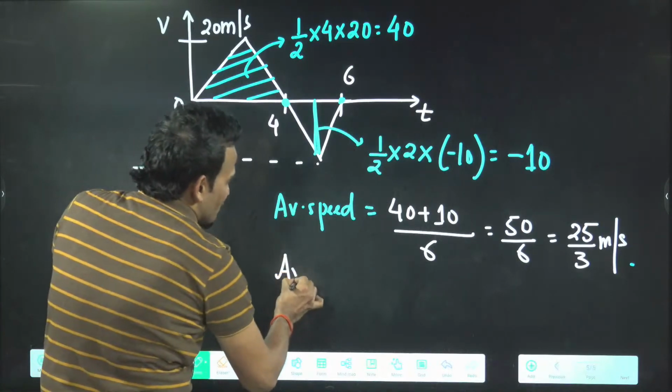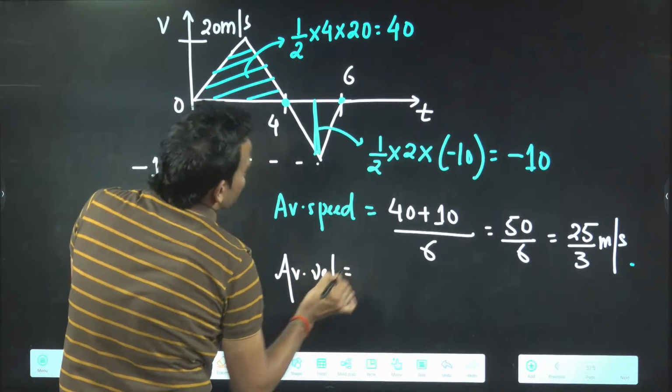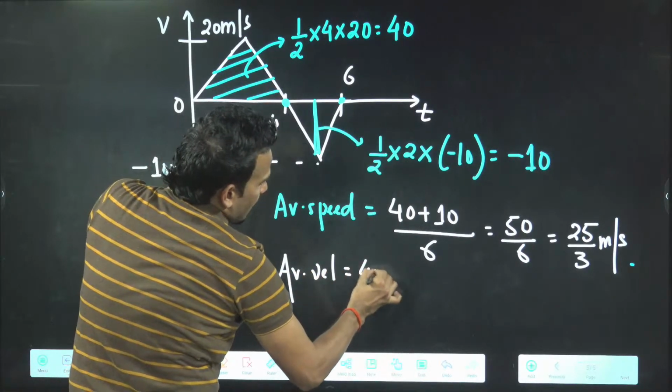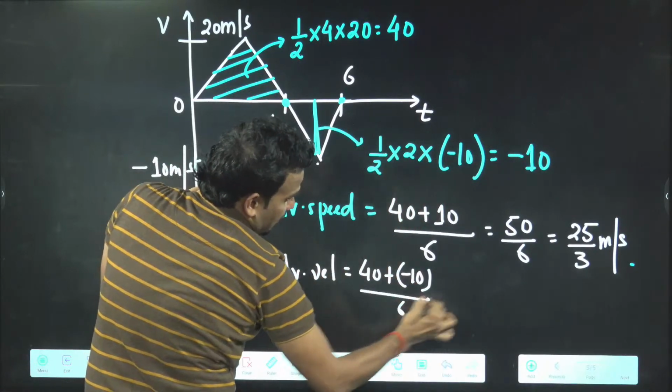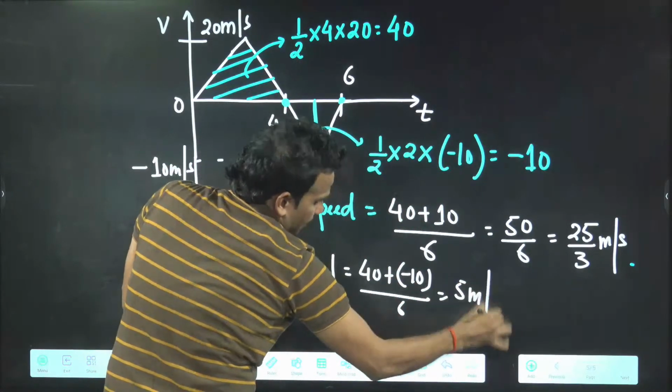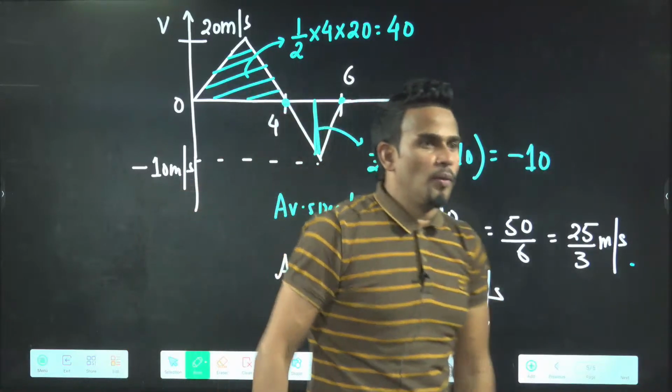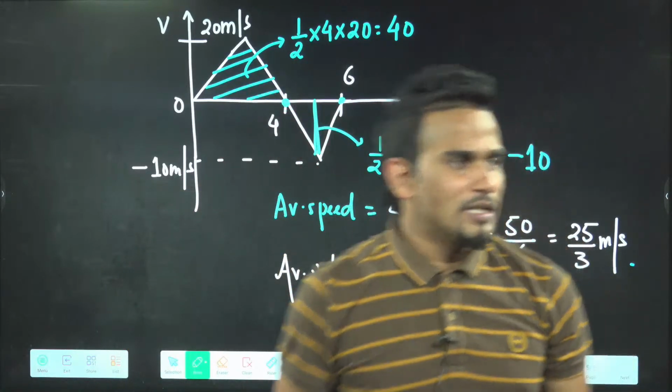So average velocity. Total displacement 40 plus, now this will be minus, divided by 6. This will give you 5 meter per second. Done.